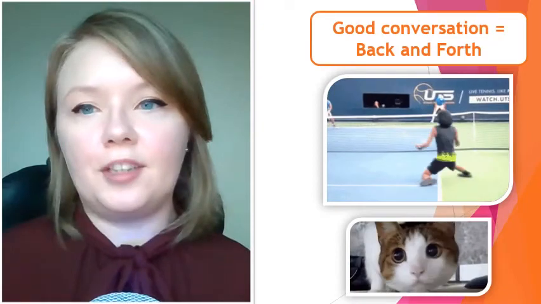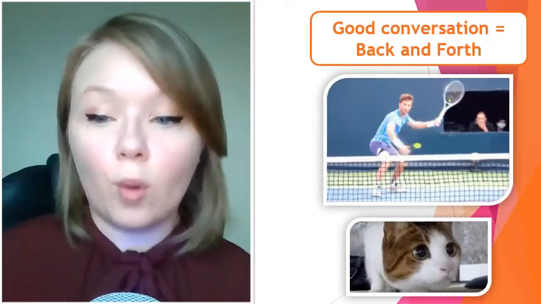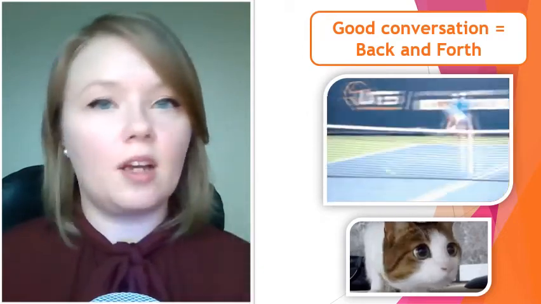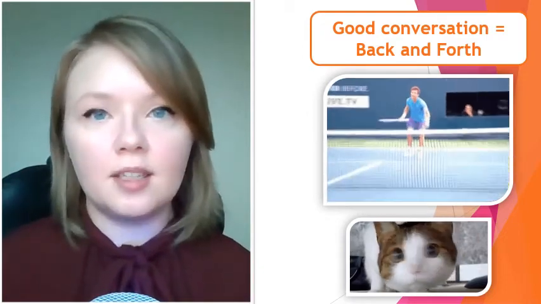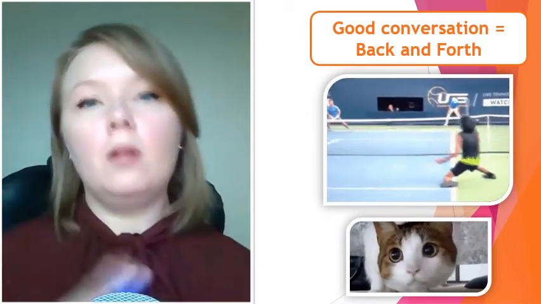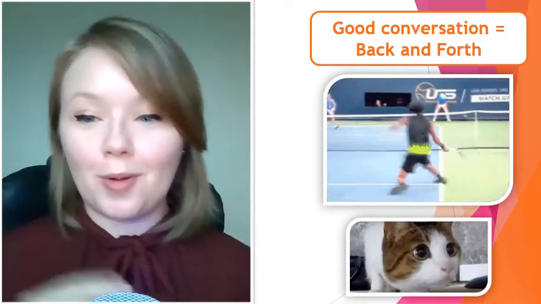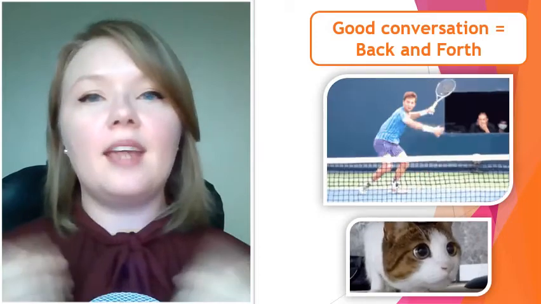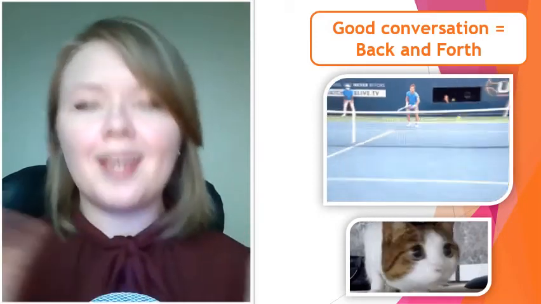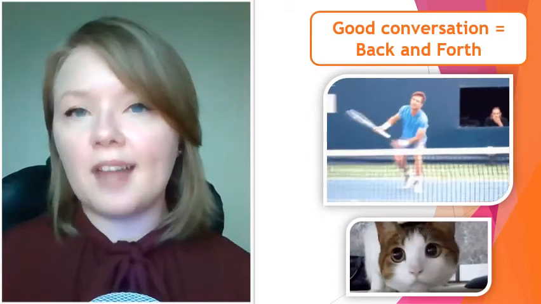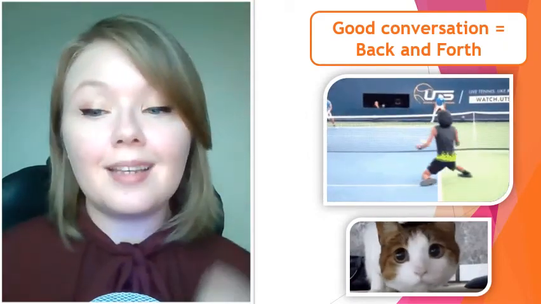Good conversation has a back and forth. It isn't just one person asking all the questions, right? It's both people sending that ball back and forth, those follow-up questions back and forth, and learning about each other, showing interest in each other, and talking to each other. This is how a good conversation keeps going.